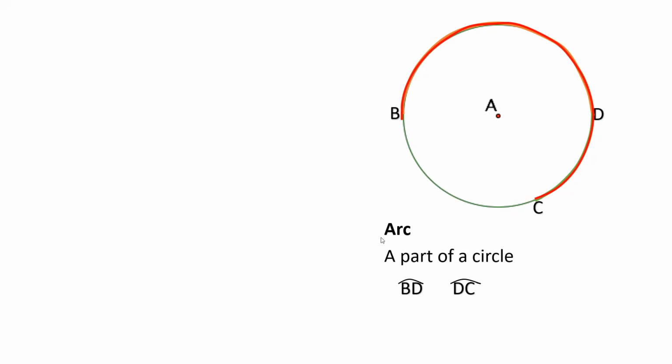So ibig sabihin, ang isipin ko, itong point B papunta sa C na nasa ilalim, which is a minor arc. Pero kung gusto mong sabihin ay from point B to C, yung malaking parte which is the red line, isusulat natin siya as arc BDC, 3 letters. Pag major arc, it is written in 3 letters. Clear po tayo?